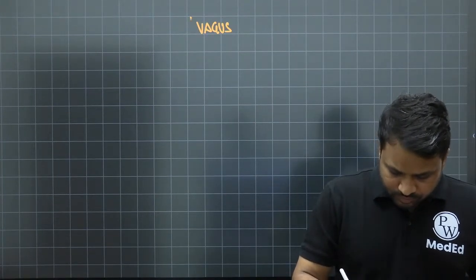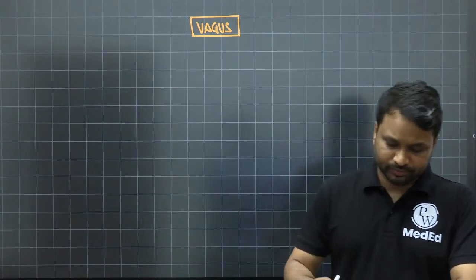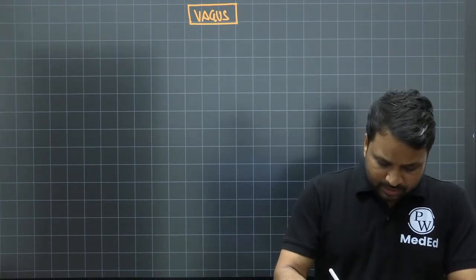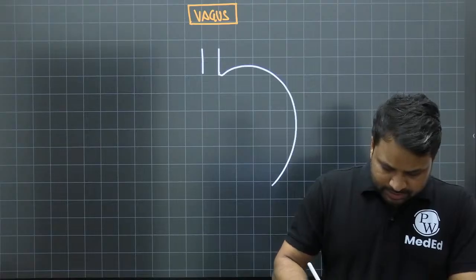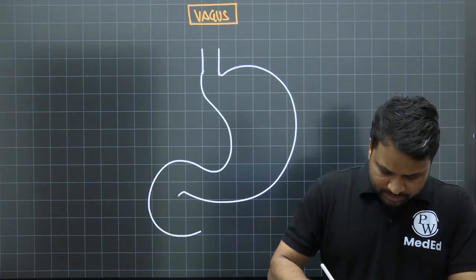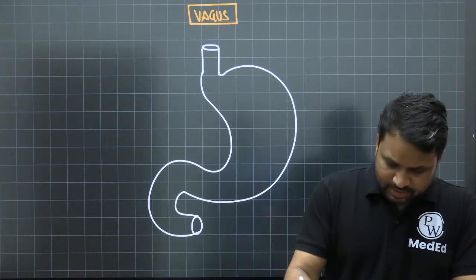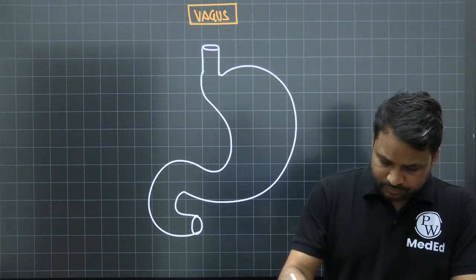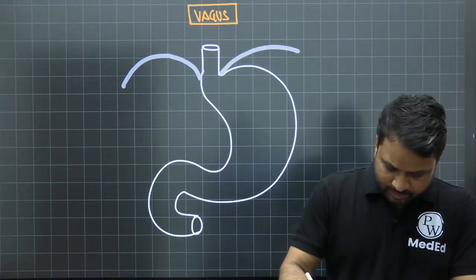Now, as I told you about the vagus, quickly talking about the vagal anatomy. Very, very important, right? When you talk about the vagus around the stomach, let's say this is the esophagus, and this is the stomach. Let's say this is the diaphragm.